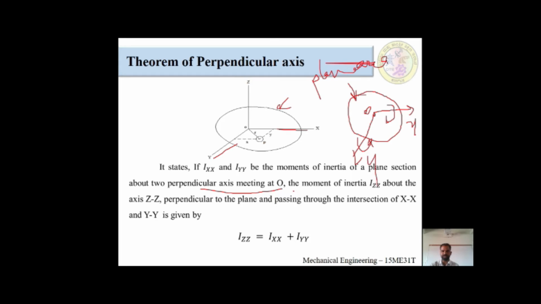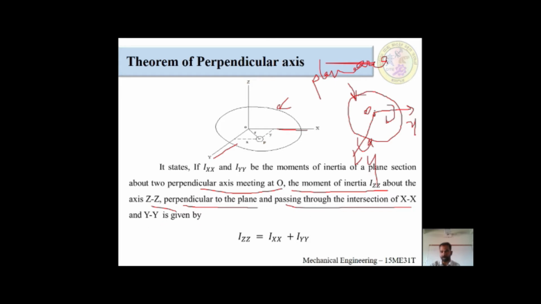After that, how does Izz come across? The moment of inertia Izz is about the axis ZZ. That would be perpendicular to the plane and passing through the intersection of Ixx and Iyy.